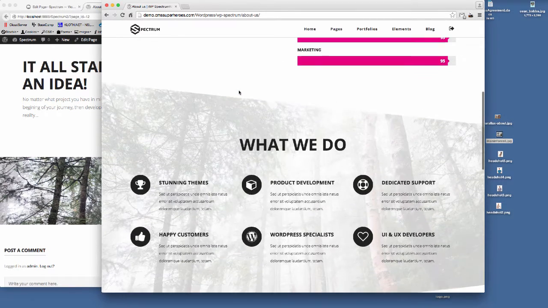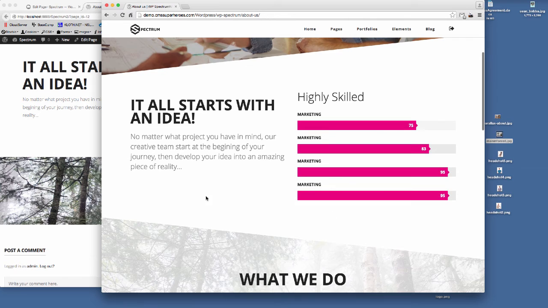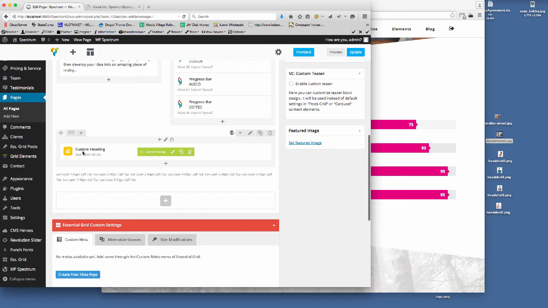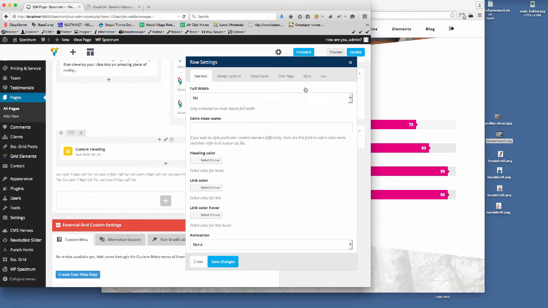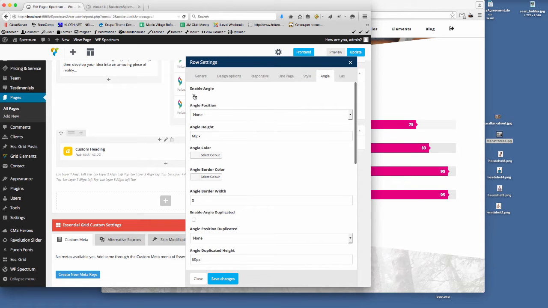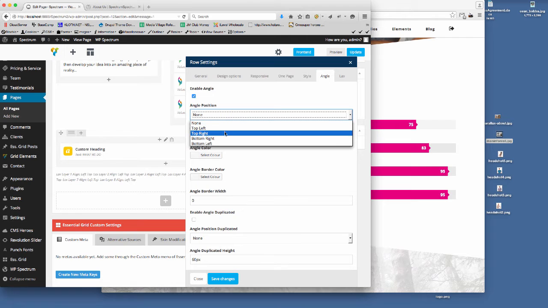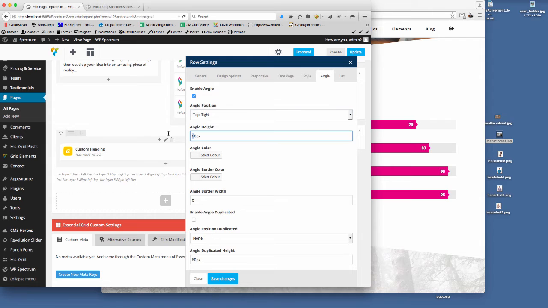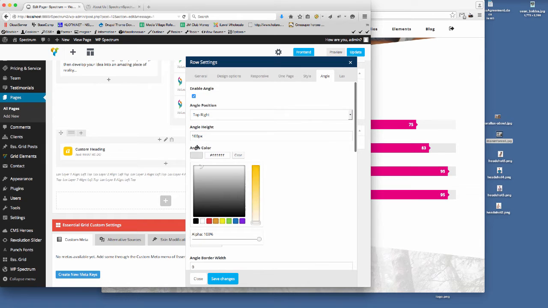So the next thing, I want to put this angle in here. Now because the angle that we want to use is going this way down, we've put the angle in on this row. So we're going to put the white to cover this image here. So on here, we go onto the third row, where we've added the background image, click the edit icon. Now the first thing that we need to do, you'll see there's no angle tab, so we need to change the style to a custom style, and then the angle tab will appear, and then we're going to enable this angle, and we want the angle to appear in the top right because we want the angle here. So top right, we're going to set it to 100 pixels, and the color wants to be white.